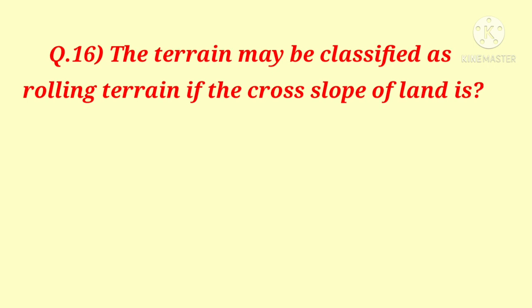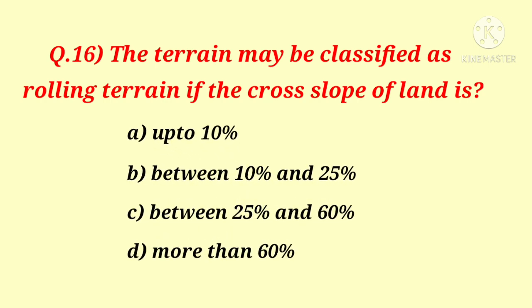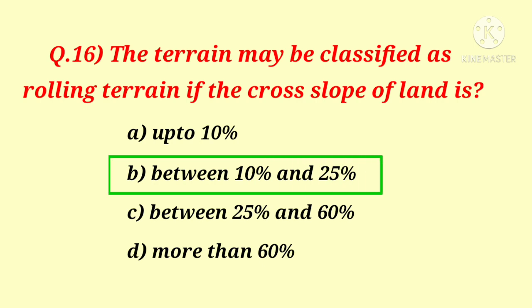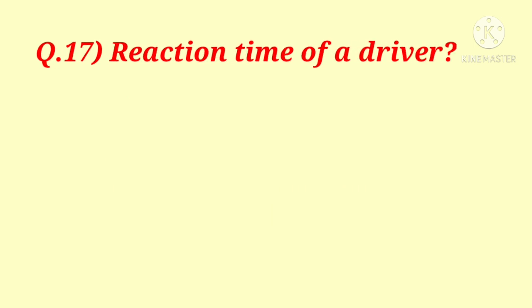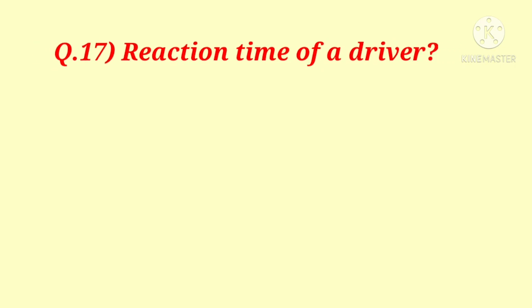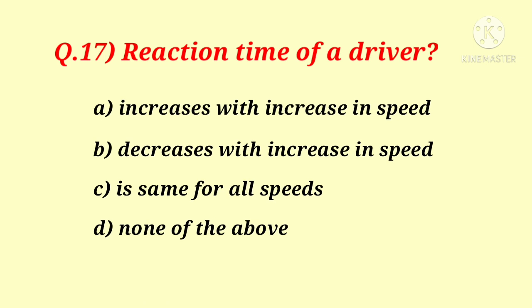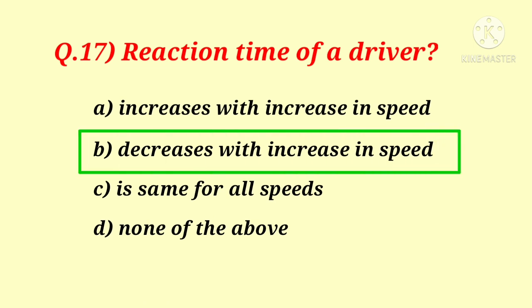Question number 16. The terrain may be classified as rolling terrain if the cross slope of land is. Following are the options, and correct option is B, between 10% and 25%. Question number 17. Reaction time of a driver. Following are the options, and option B is the correct answer, decreases with increase in speed.